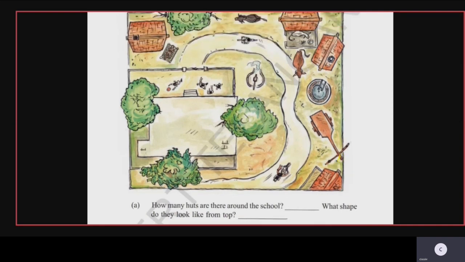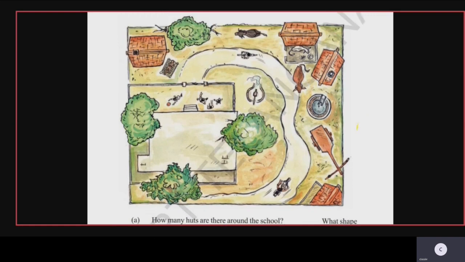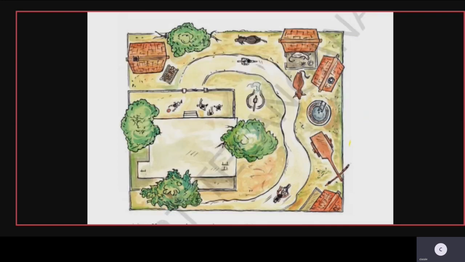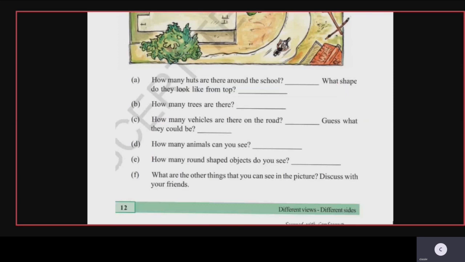Then what shape do they look like from the top? So what shape do they look, children? These shapes will differ from one to another. You can see it here. Half of the last hut, beside the helicopter, is visible. Only the last part of the hut is visible. The complete view is not shown here. In the rest of the 3 huts, little changes are there. Two are having a chimney and one doesn't have it. So those are the different top views of the huts, children. So they differ in their shapes.